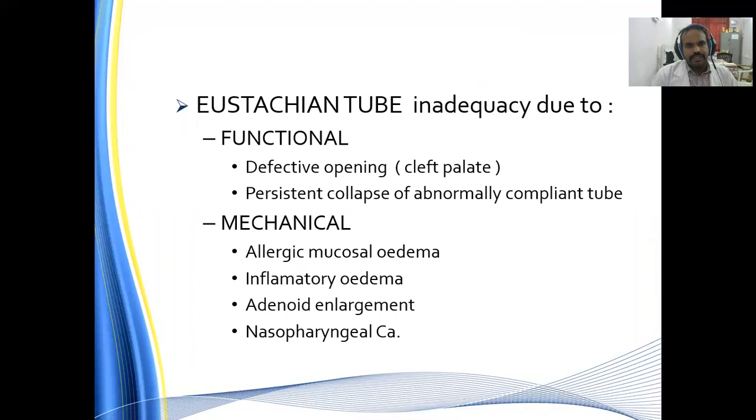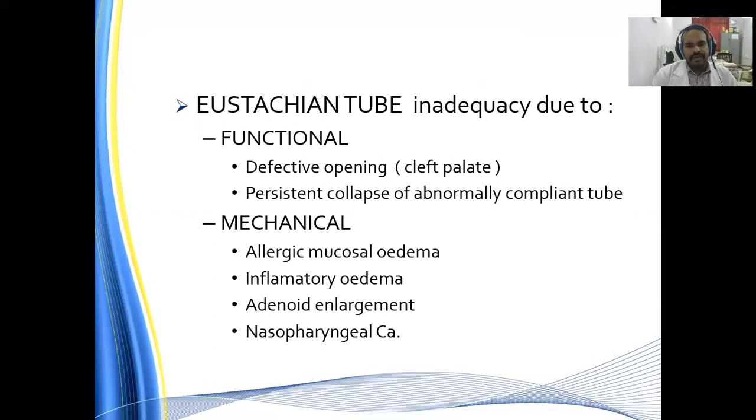Eustachian tube inadequacy, eustachian tubal dysfunction, which we have seen already, is due to functional causes. Most of the time it is functional inadequacy, defective opening, especially in patients with cleft palate. The most common example is patients with cleft palate. They will have functional eustachian tubal inadequacy. Then there is persistent collapse, or collapse of an abnormally compliant eustachian tube. Patulous eustachian tube or persistent tubal opening is one more reason for the development of this tubal dysfunction.